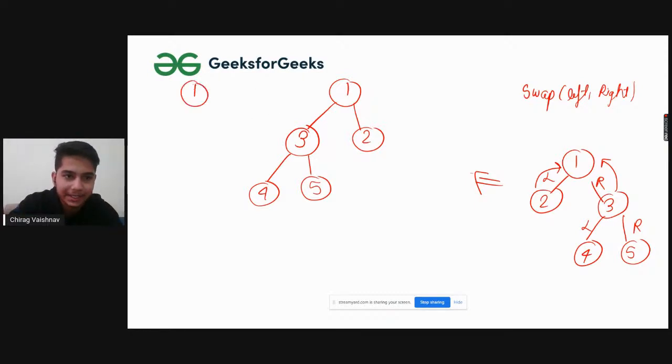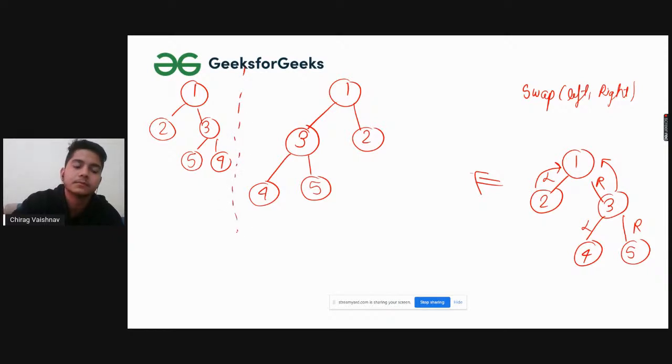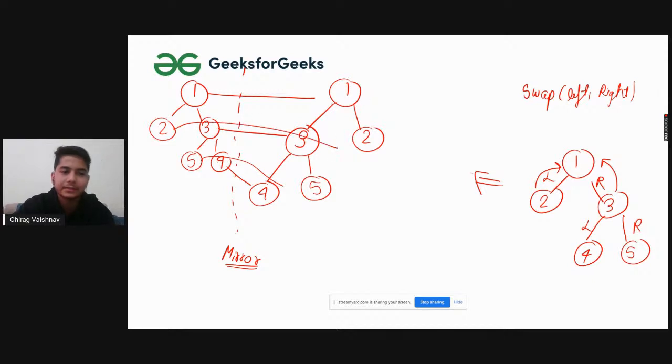So what was our initial tree? If this is the mirror, let's say, can you feel the difference? The 1 is in the place of 1, the 3 is here, the 5 is here, the 4 is here, and the 2 is here. So what this simply states is that we have got the mirror tree for the tree that we were looking for. I hope you got it.